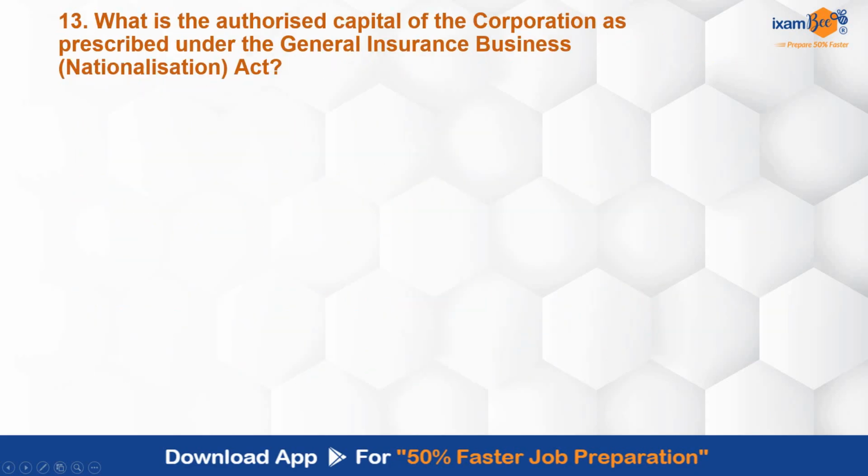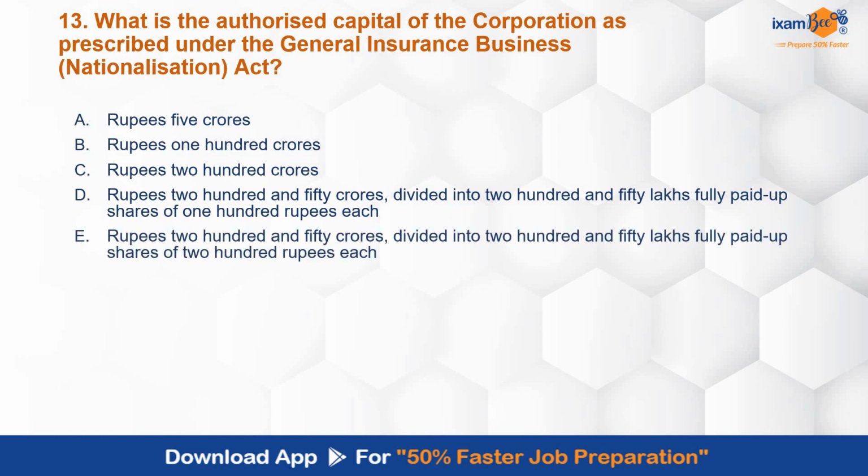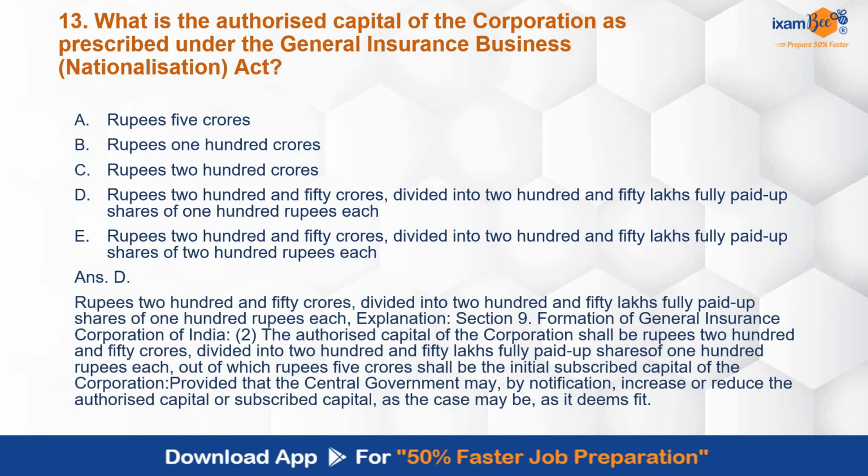What is the authorized capital of the corporation as prescribed under the General Insurance Business Nationalization Act? Rupees 5 crores, 100 crores, 200 crores, 250 crores divided into 250 lakhs fully paid up shares of 100 rupees each, or 250 crores divided into 250 lakhs fully paid up shares of 200 rupees each. Answer is D, 250 crores divided into 250 lakhs fully paid up shares of 100 rupees each. Section 9, Formation of General Insurance Corporation of India. Clause 2 talks about the authorized capital.